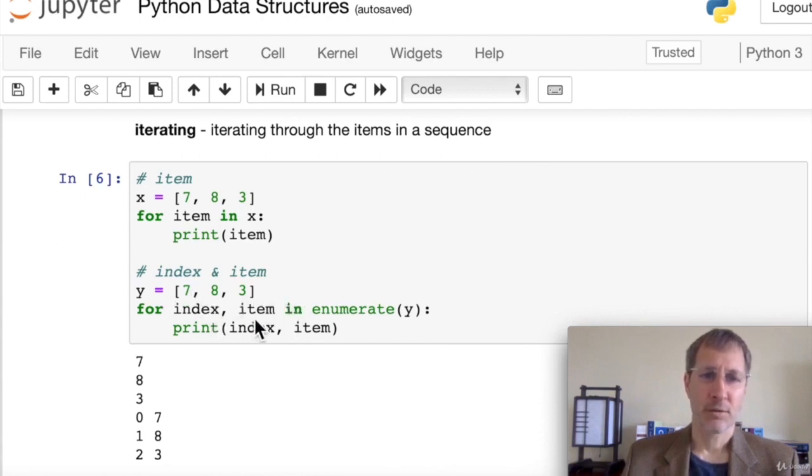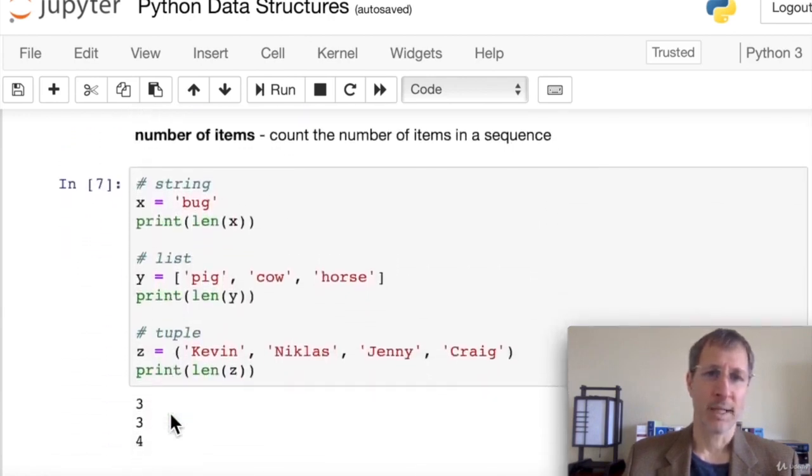We say index, comma, item in enumerate X. The enumerate is going to return both an index and an item. So again, these variable names are arbitrary. The first one is going to be the index. The second one is going to be the item itself. So you can name them whatever variable name you like, but you can get both the index and the item using the enumerate function. And then we have access to both the index and the item, as you can see in the results.